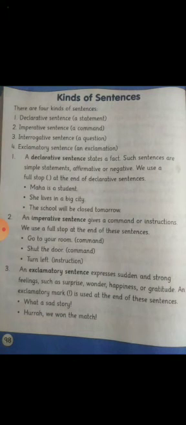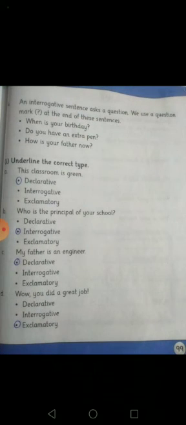We won the match! An interrogative sentence asks a question. We use a question mark at the end of these sentences. For example, when is your birthday? Did you have an extra pen? How is your father now? These are all asking some question.